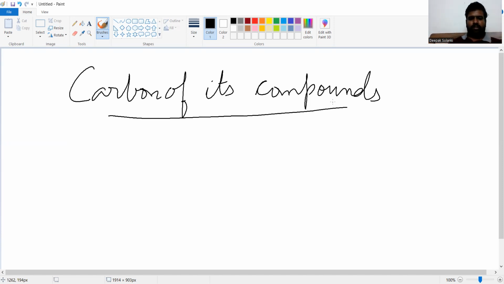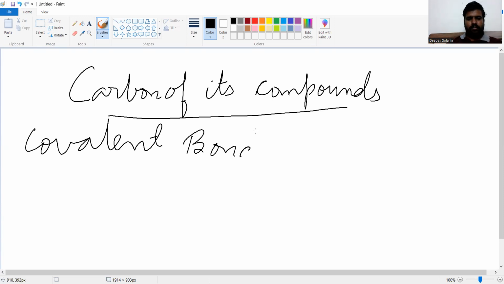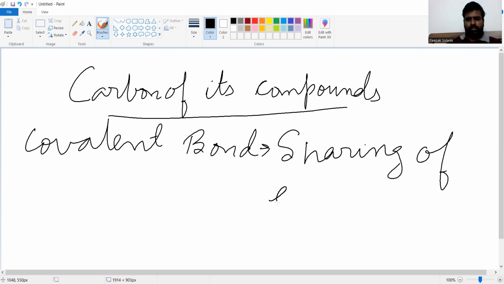Now, moving forward, we will discuss more about the covalent bond. Covalent bond. The bond which is formed by the sharing of electrons is known as a covalent bond.